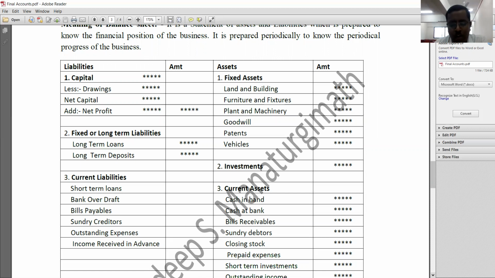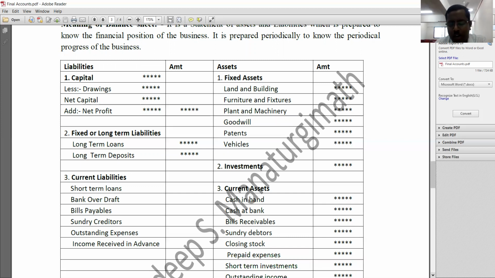Understood? And must be recorded on the liability side of the balance sheet under a head called current liabilities. Now I will tell you some prominent current liabilities. First one is creditors. Second one is bills payable. Third one is bank overdraft. And fourth one is outstanding expenses. These are four prominent current liabilities which you may find in each and every trial balance.